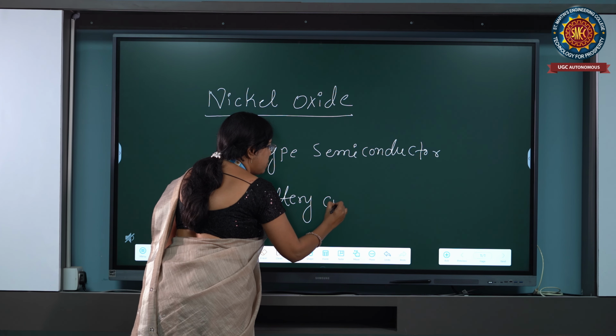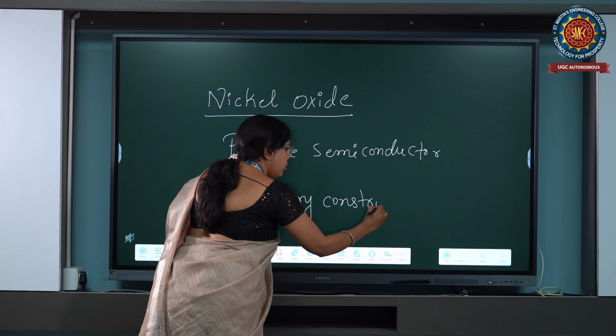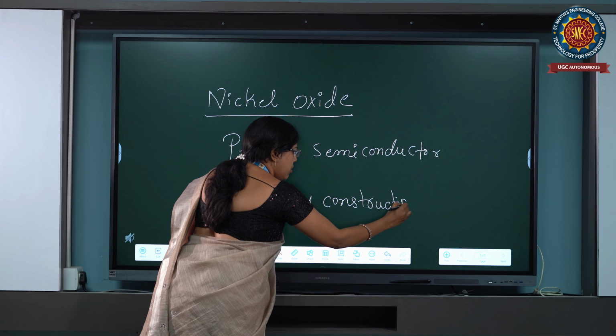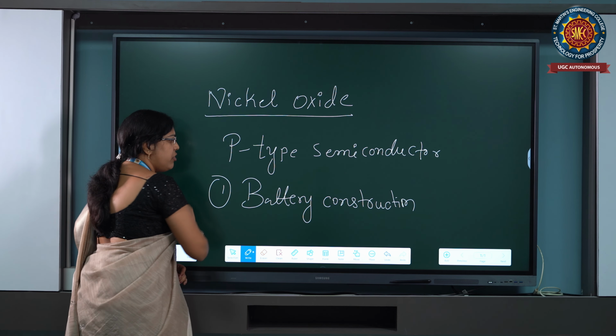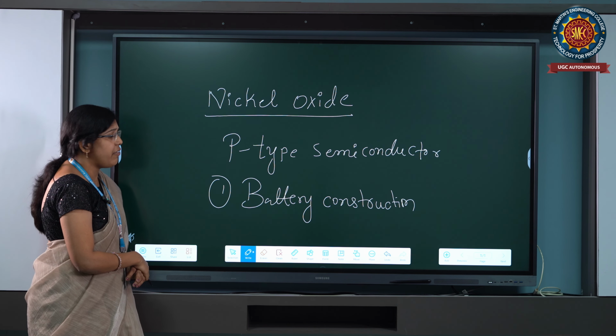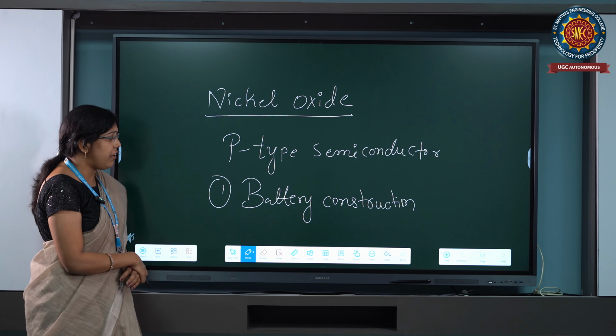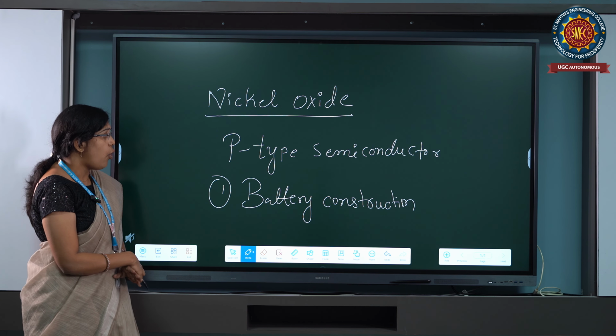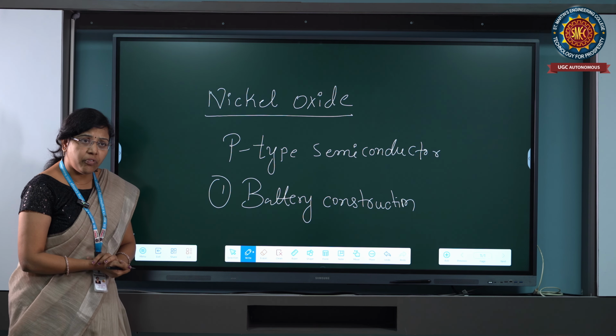Battery construction in electronic devices. Some examples also. One example for battery construction is that it has nickel oxide in the construction of the material. This is the best example for nickel oxide.